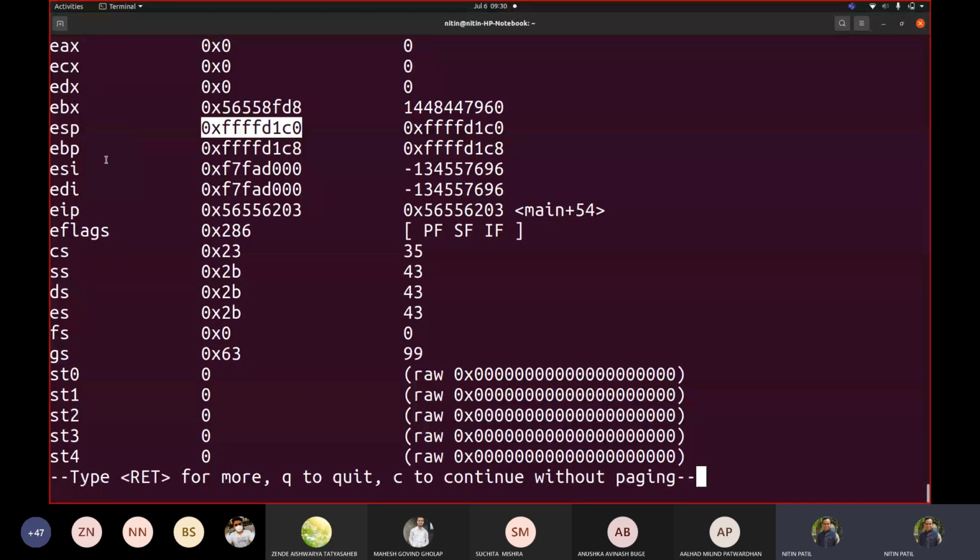So the registers are changing, and the values are also changing. For example, with EAX we have 0, with ECX we have 0 currently, with EDX we have 0, with EBX we have some number. But at least remember this: 5655, 56558.